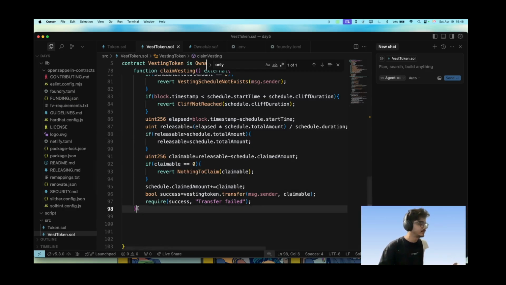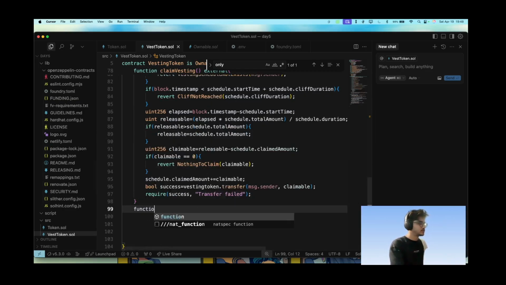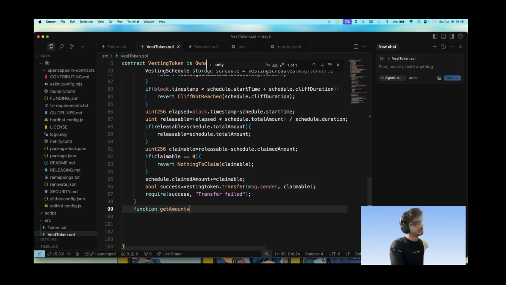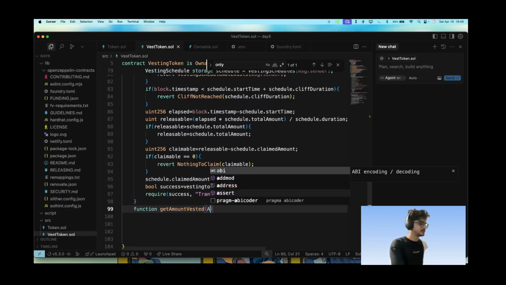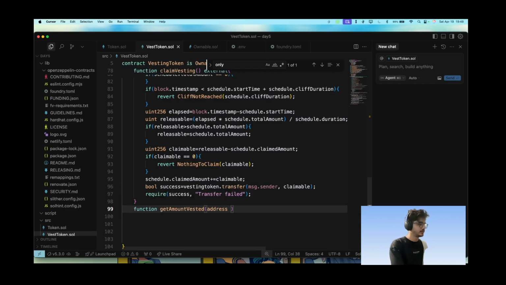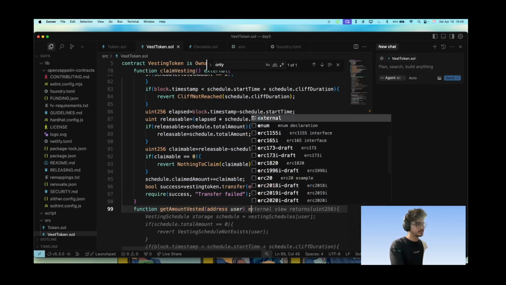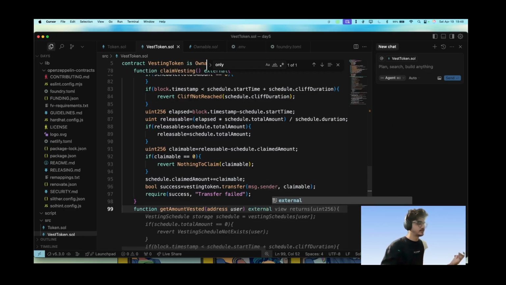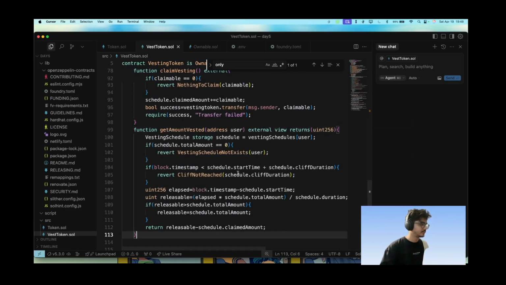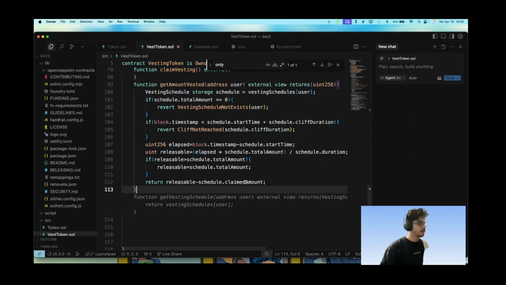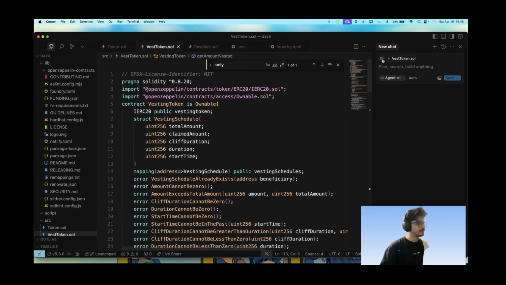Now let's get a getter function, getAmountVested. This will give us the vested amount for any user. It will be just a view function. Let's trust AI on this and see if it works well. Okay, now this is a good enough contract for us.